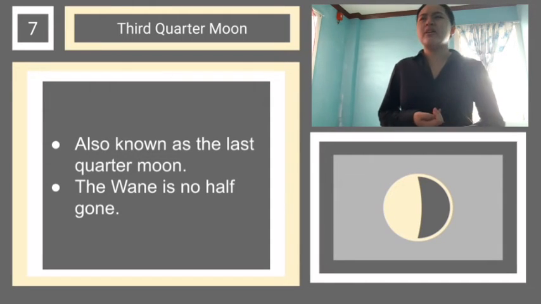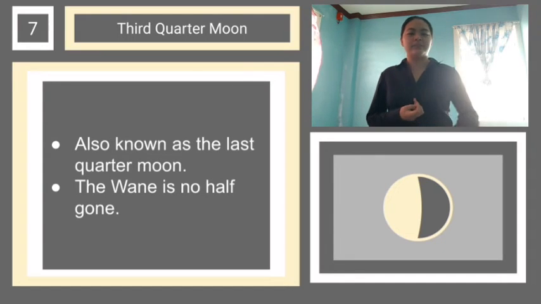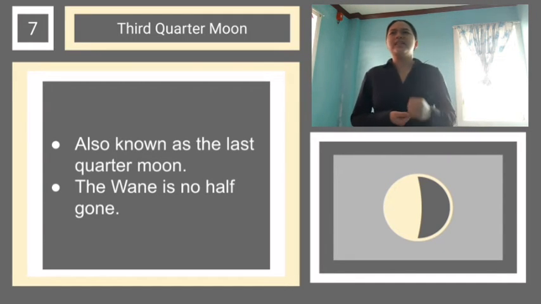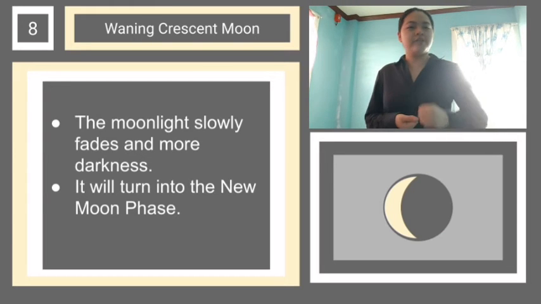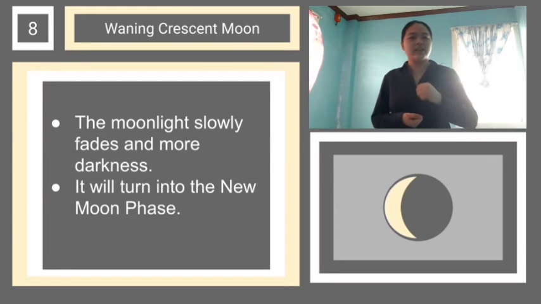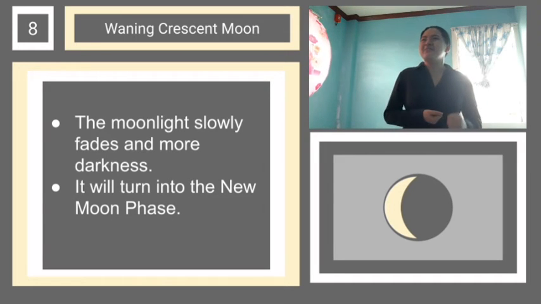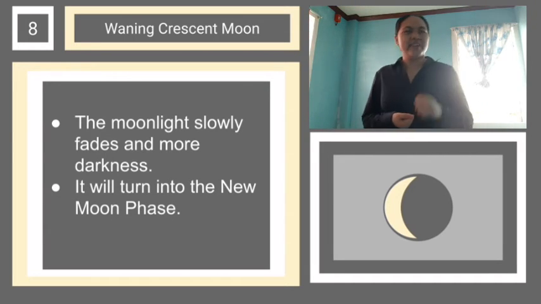Now, what happened to the wane of the moon, class? Please explain, Zara. Very good, Zara. Alright, let's move on to the last phase of the moon, which is the waning crescent moon. Alright, what is this? The moonlight slowly fades and there is more darkness.